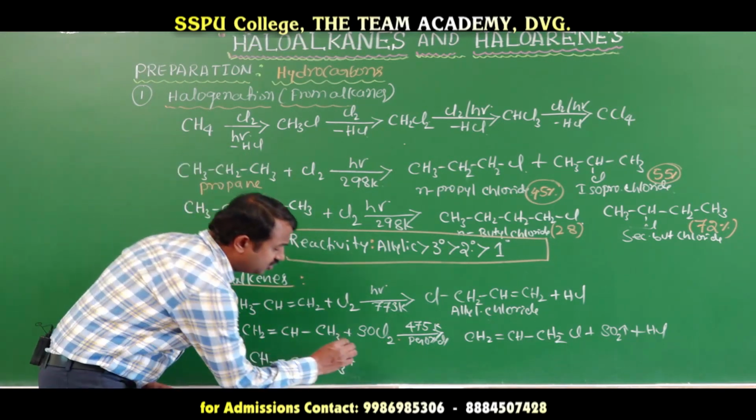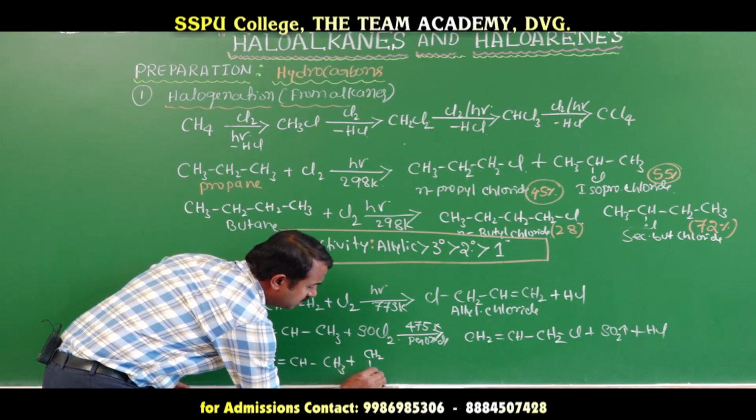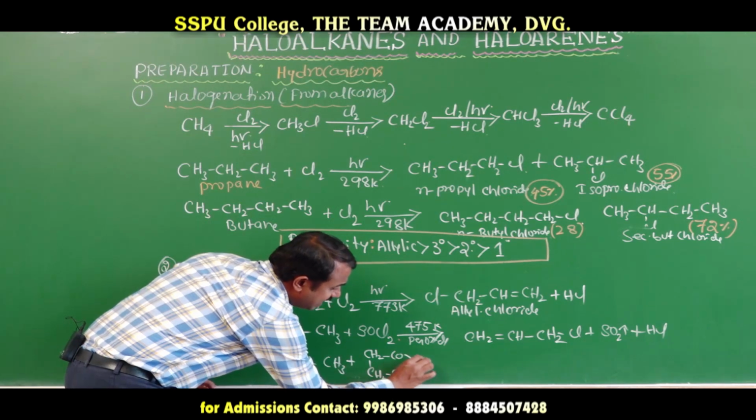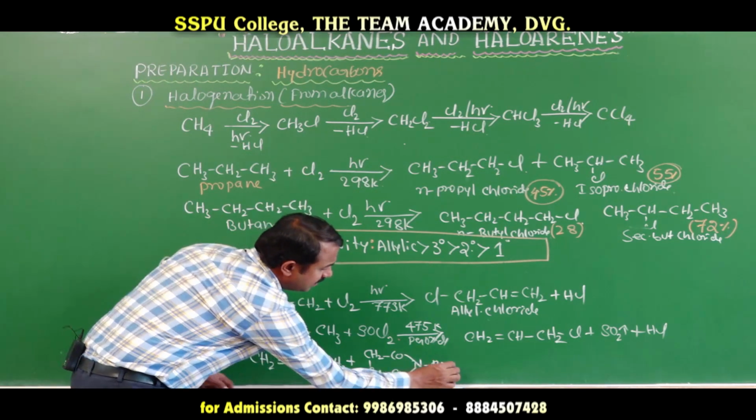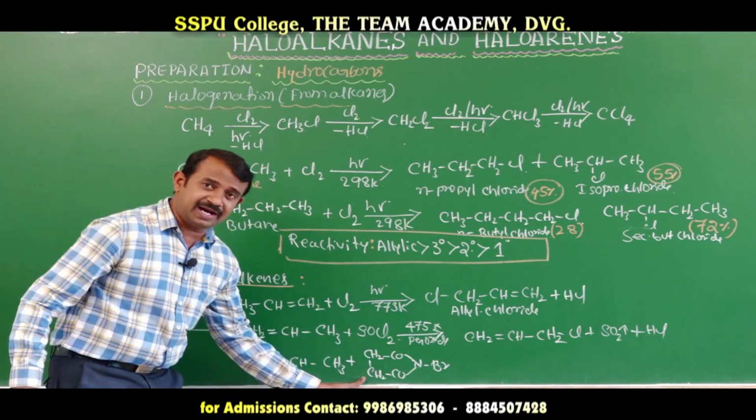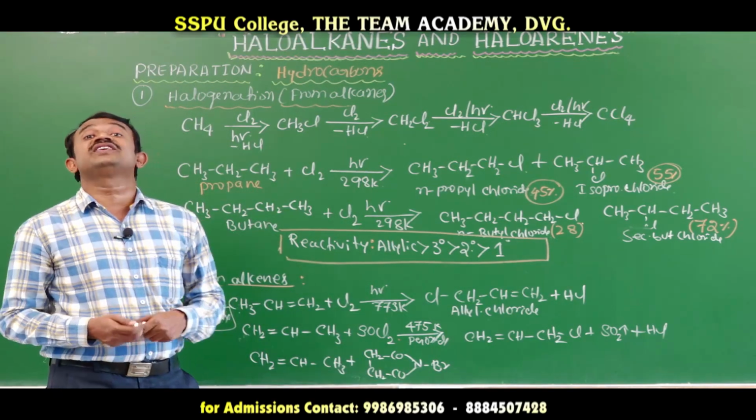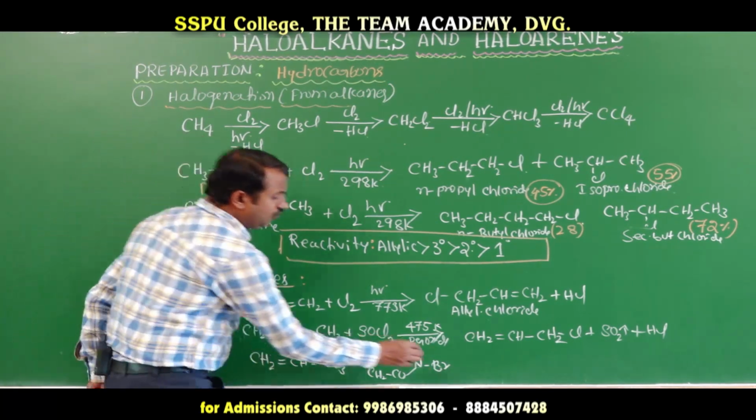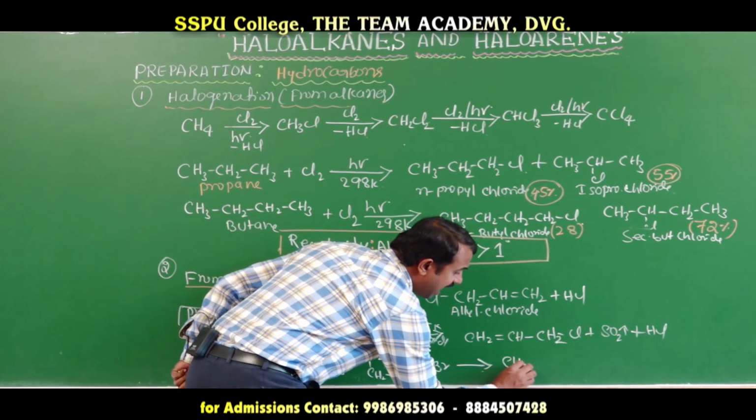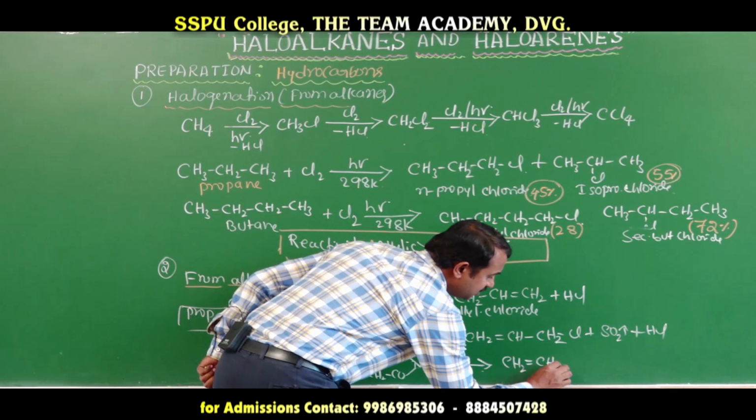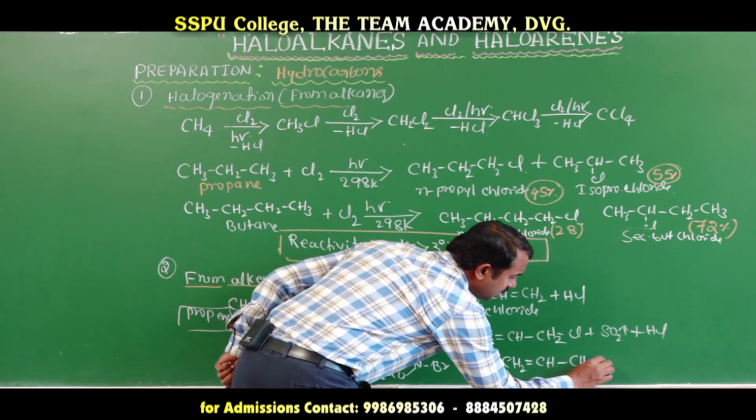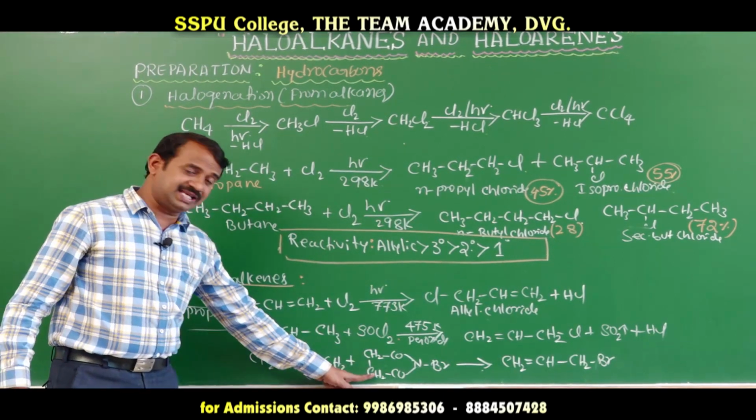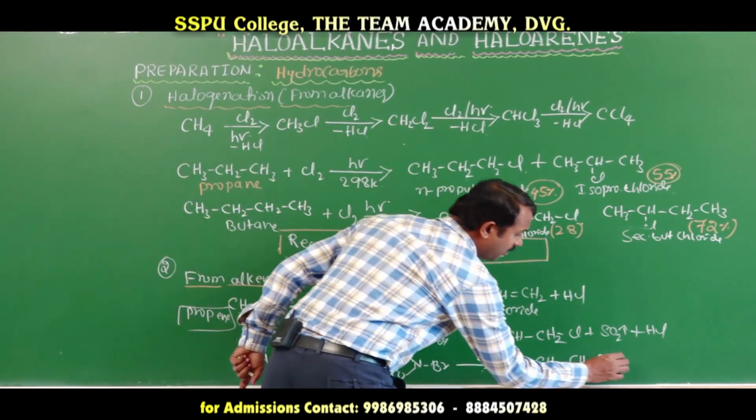N-bromosuccinimide. N-bromosuccinimide means CH2, CH2, CO, CO, N-Br. This also generates free radicals, bromine free radical. When it generates free radicals, it forms allylic halide, CH2Br-CH=CH2, plus succinimide. N-bromosuccinimide gives allylic bromide.